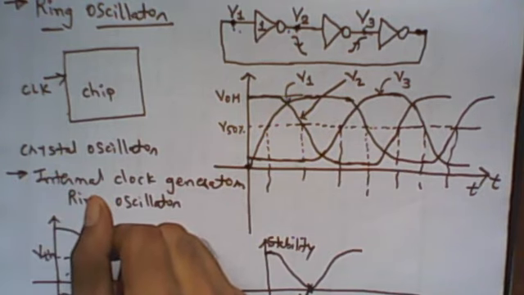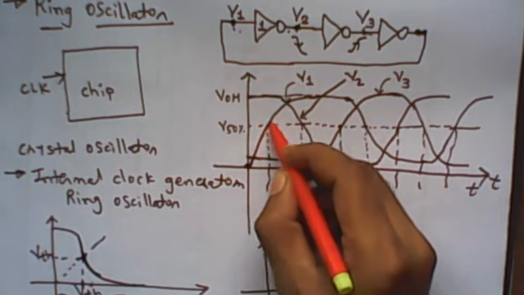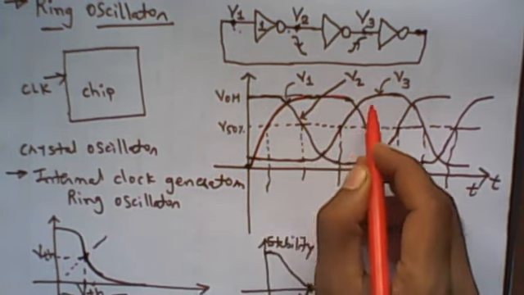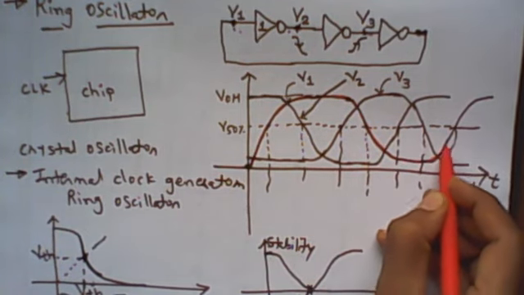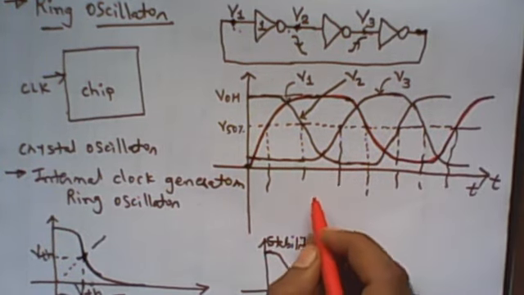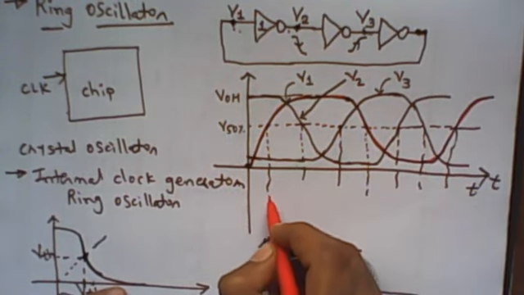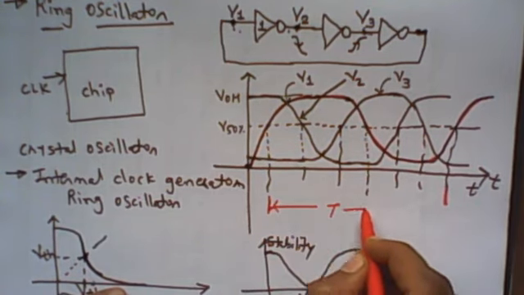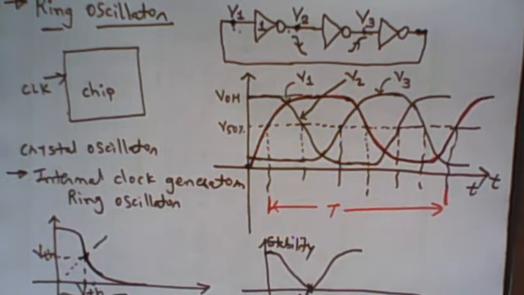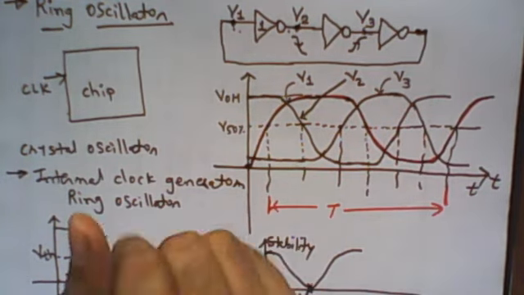You get the idea. One complete cycle of V1 is from this point to this point. This is the oscillated signal of this ring oscillator.